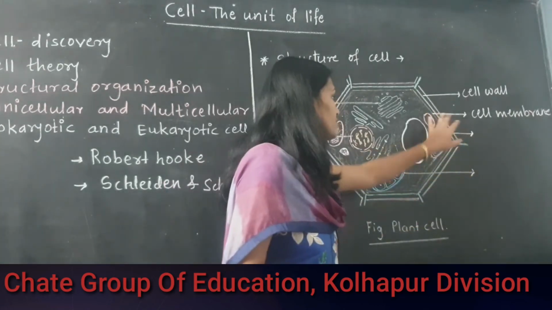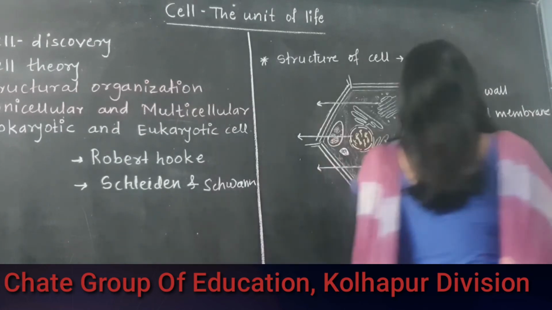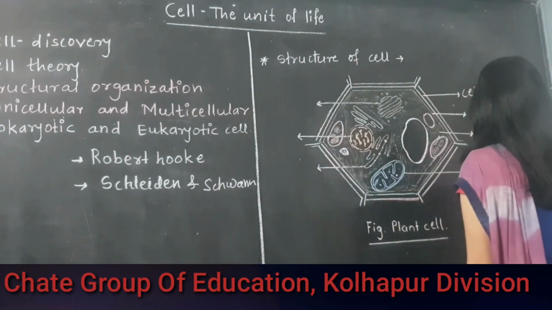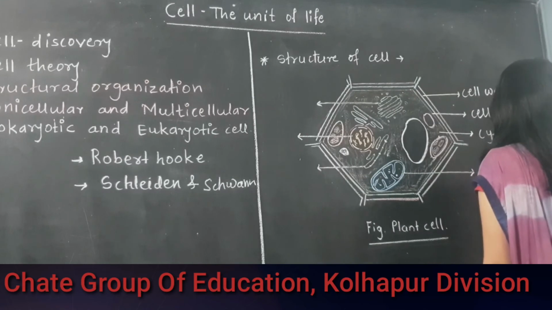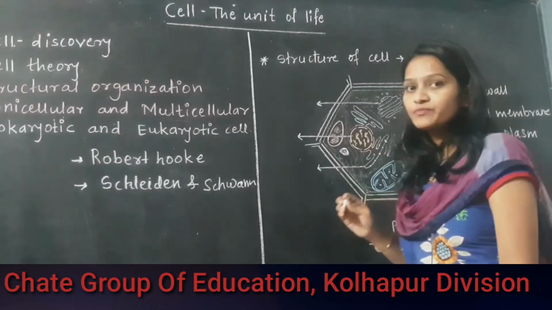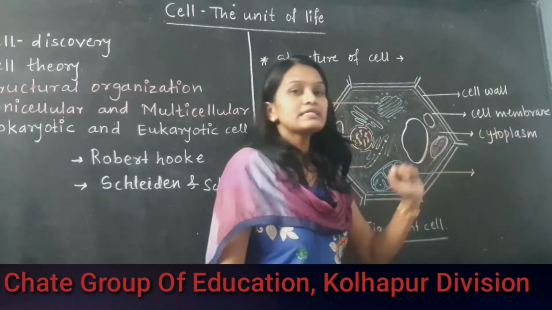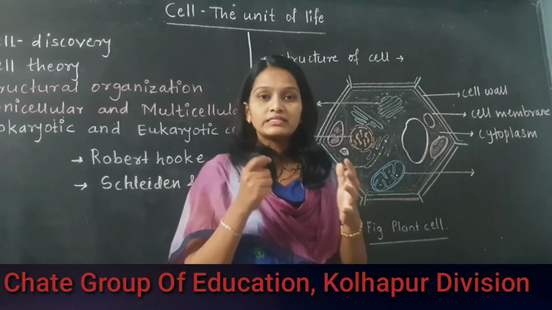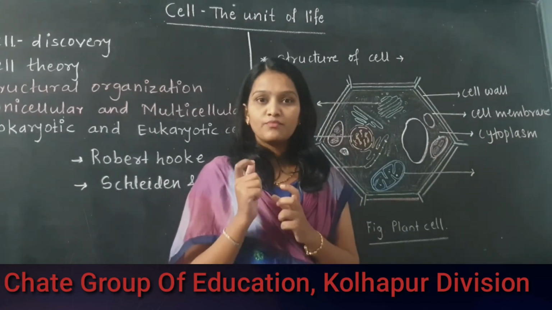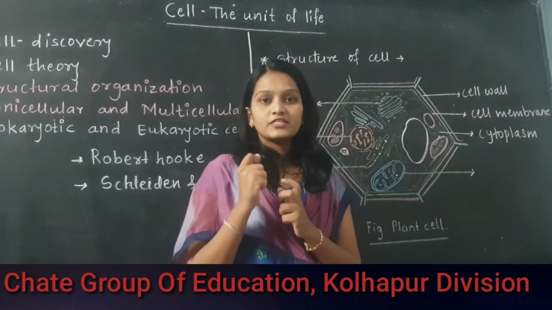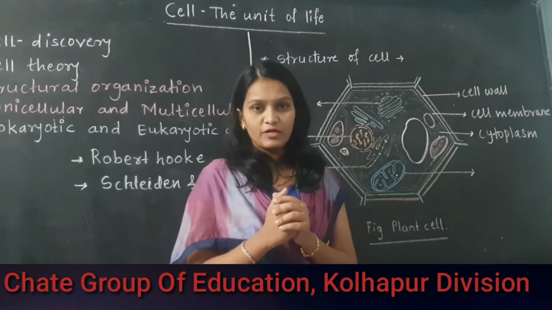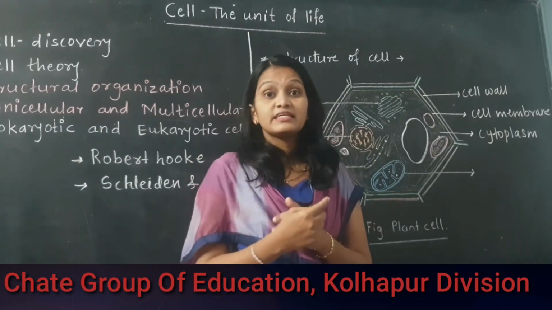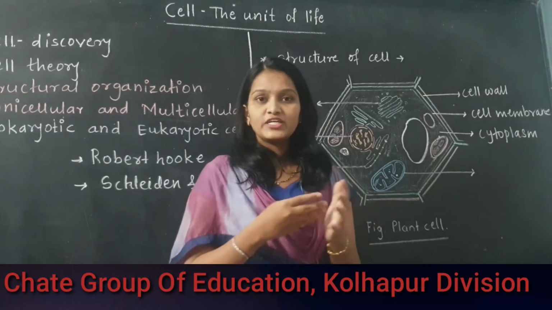Okay, after the cell membrane we will see another cellular material we call cytoplasm. Cyto means cell and plasm means plasma material. So cellular material is also called plasma material. The cell consists of different plasma material which is in the semi-solid form. Okay, it is a jelly-like substance.